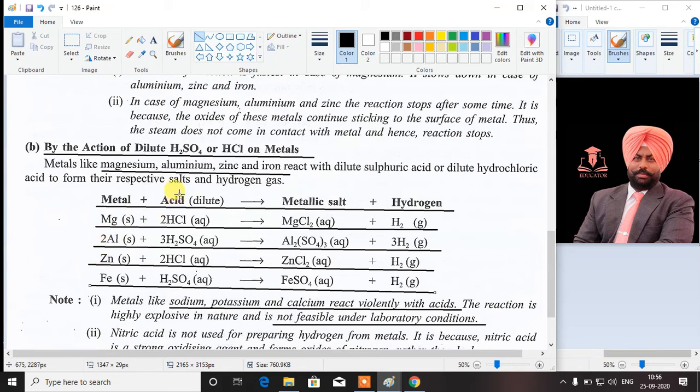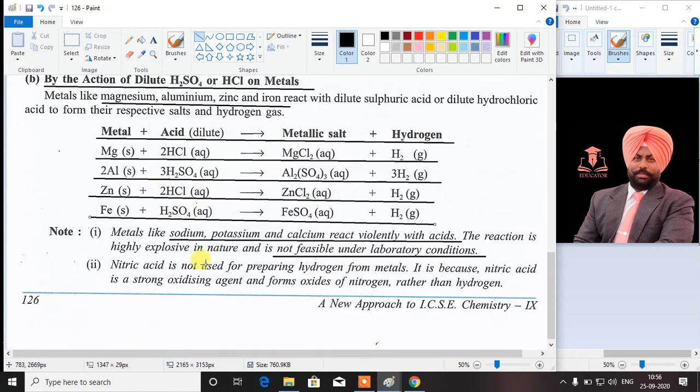Now, here you can see that we have treated the metals with sulfuric acid and hydrochloric acid and not with nitric acid. We don't use nitric acid for the preparation of hydrogen gas. The reason is that nitric acid is a strong oxidizing agent and instead of forming hydrogen, it forms oxides of nitrogen. That is the reason we don't use nitric acid for the preparation of hydrogen gas while treating different metals in the laboratory.